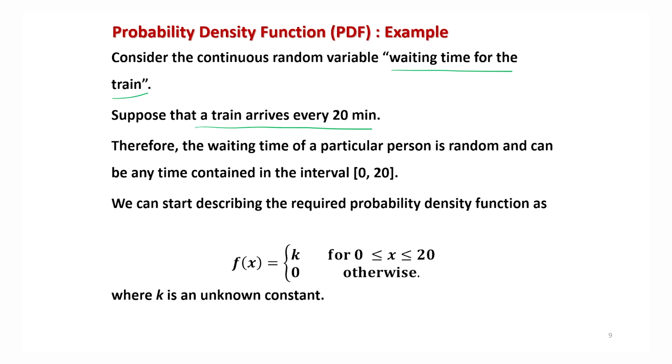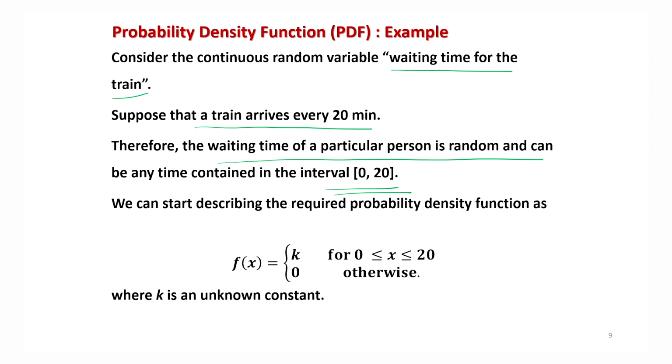If a person arrives at the station, the person has to wait between 0 and 20 minutes. If the train is already there on the platform, the person can catch it immediately and the waiting time will be 0. But suppose the person arrives at the platform when the train is just leaving, then the person has to wait for 20 minutes, right? So this waiting time of a particular person is a random variable which can take any value contained in the interval 0 to 20.